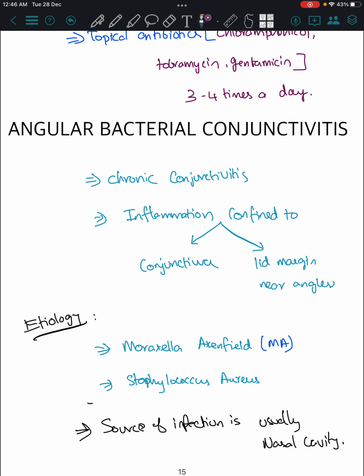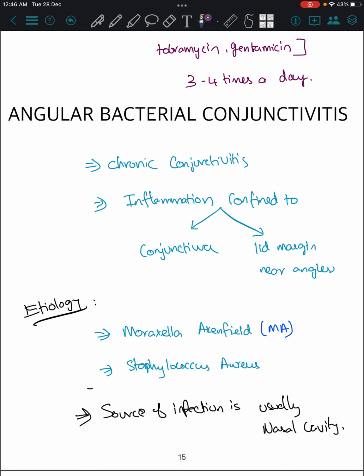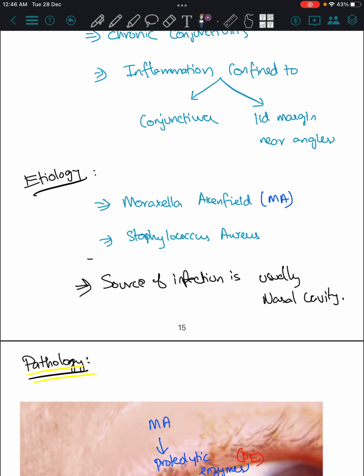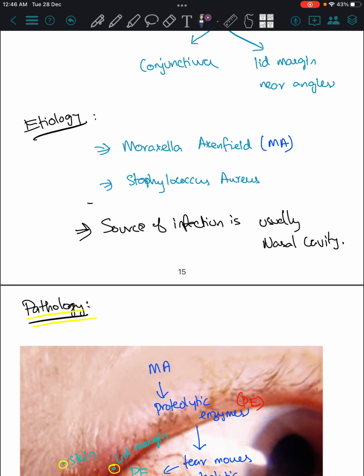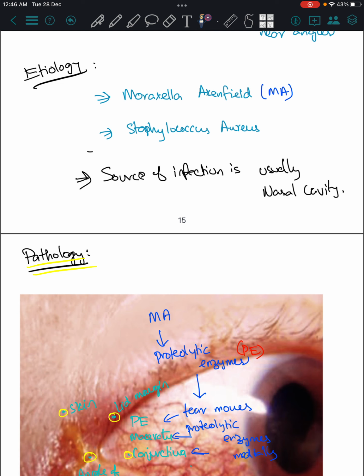And the last condition is angular bacterial conjunctivitis, which is a form of chronic conjunctivitis, an inflammation confined to the conjunctiva and lid margin near the angle. The pathology is different here. We need to study that. Before that we see the etiology. It is due to Moraxella axenfeld, which is a diplobacillus. And also Staphylococcus aureus comes here. The infection is from the nasal cavity.